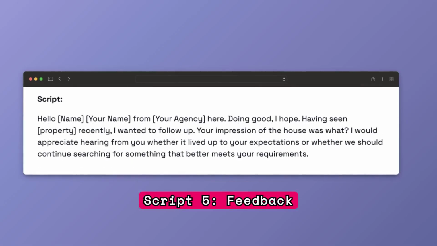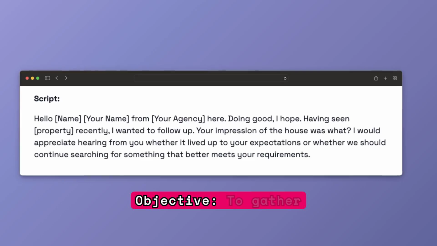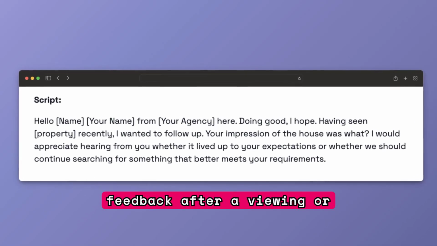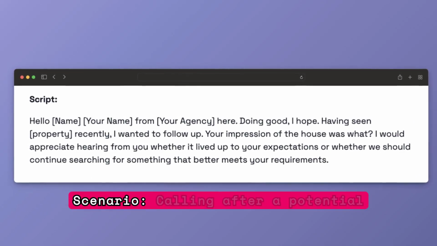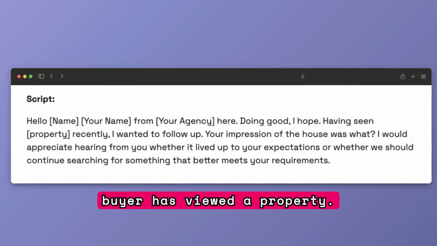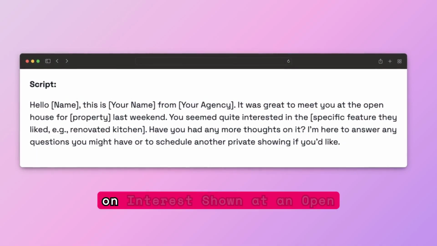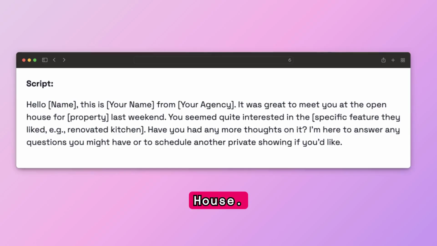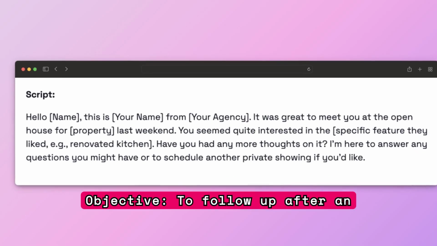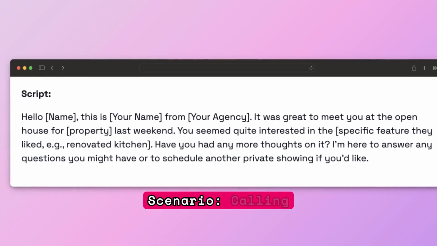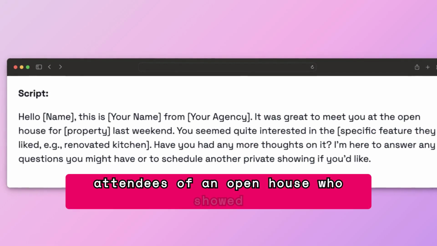Script 5. Feedback request call. Objective: to gather feedback after a viewing or interaction. Scenario: calling after a potential buyer has viewed a property. Script 6. Follow up on interest shown at an open house. Objective: to follow up after an open house visit. Scenario: calling attendees of an open house who showed interest.